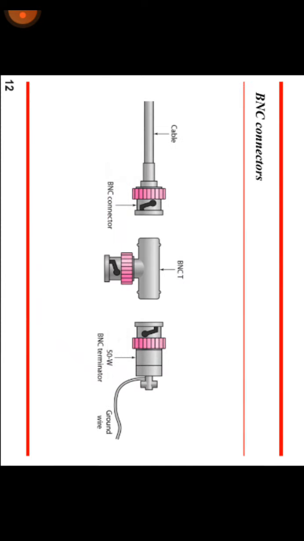And next, BNC connectors. So what do we mean by BNC connectors? A BNC connector is a Bayonet Neill-Concelman connector, sometimes called a British Naval Connector. It is used to connect a computer's coaxial cable in an Ethernet network. So here there is a BNC connector, and here there is a cable. Here is a BNC transmitter, and here is a terminator. These have to connect at both ends. So these are the BNC connectors.